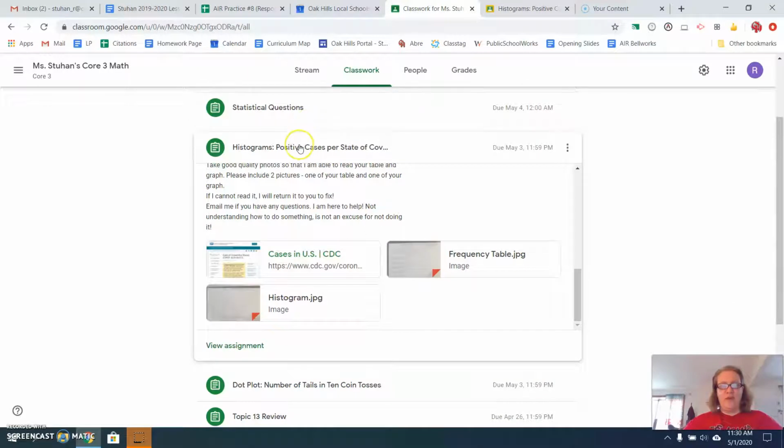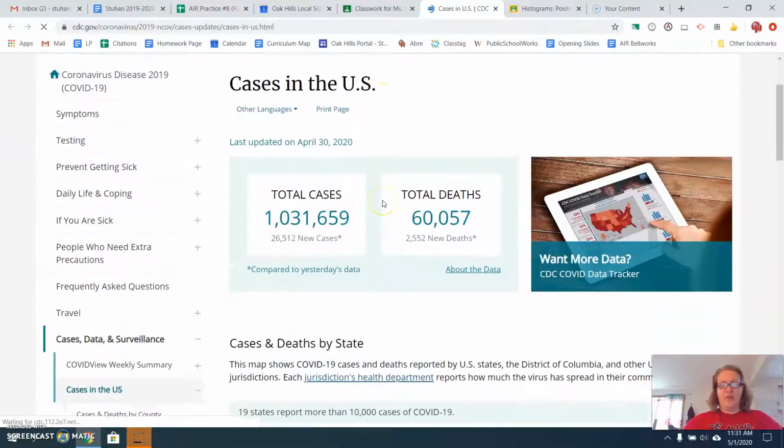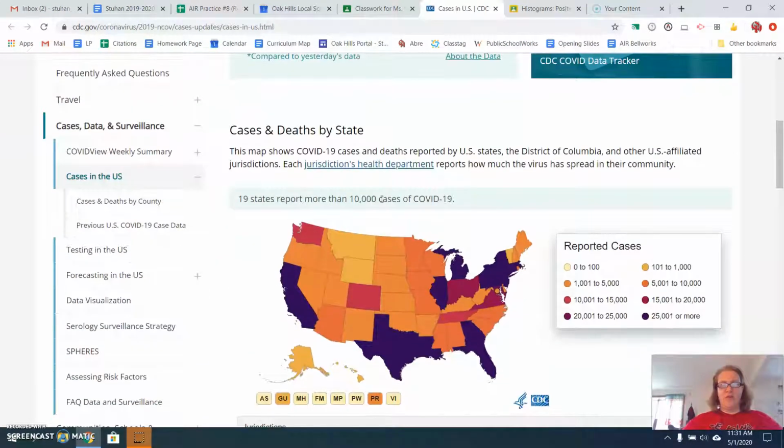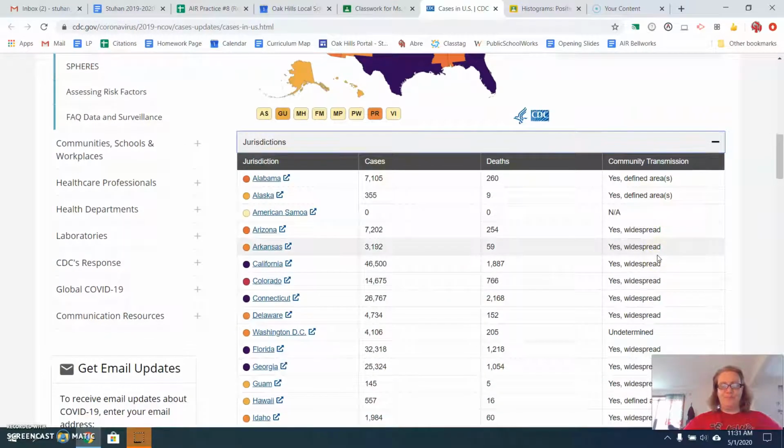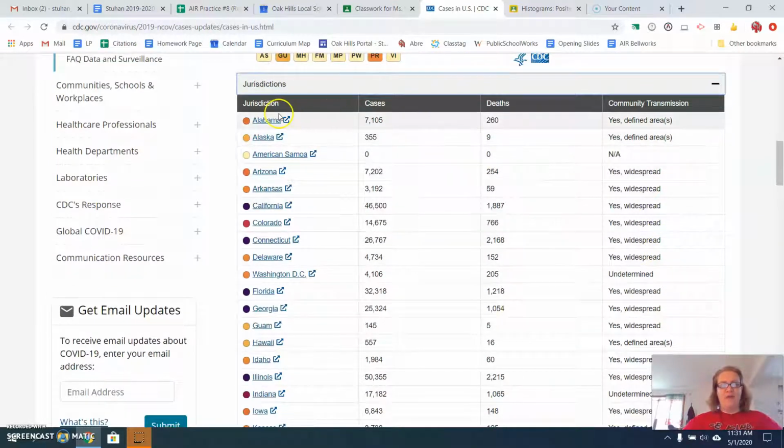So if you go to the Google Classroom and click on the website that I have linked into the assignment right here, and the directions where you had to scroll down until you saw the United States, and then right below that, this gray bar, you come over here to the plus sign and click on that. And then you need to look at all the 50 states plus Washington, D.C., and the column that has cases above it. So if you look, Alaska has between 0 and 5,000 cases, that's 1.